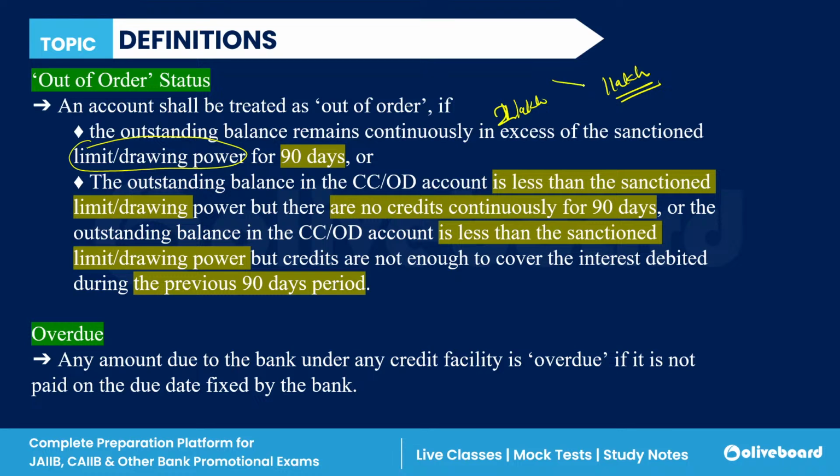This withdrawal is more than your sanction limit, and this continues for a period of 90 days. If you withdraw over and above your sanction limit today, but you deposit some money and make it balanced tomorrow, then it is not considered as out of order.